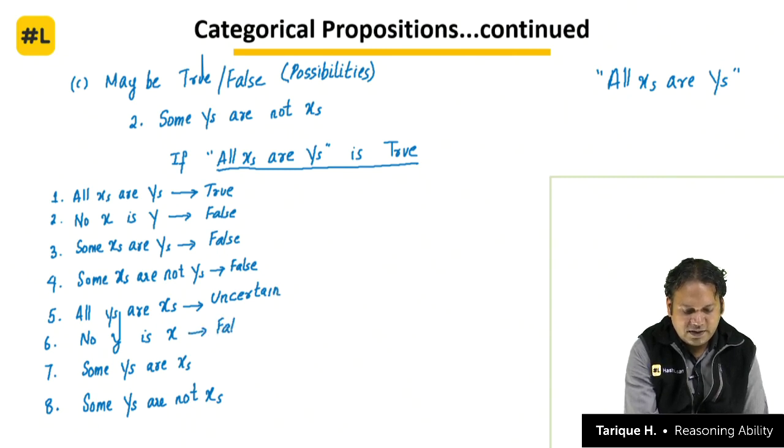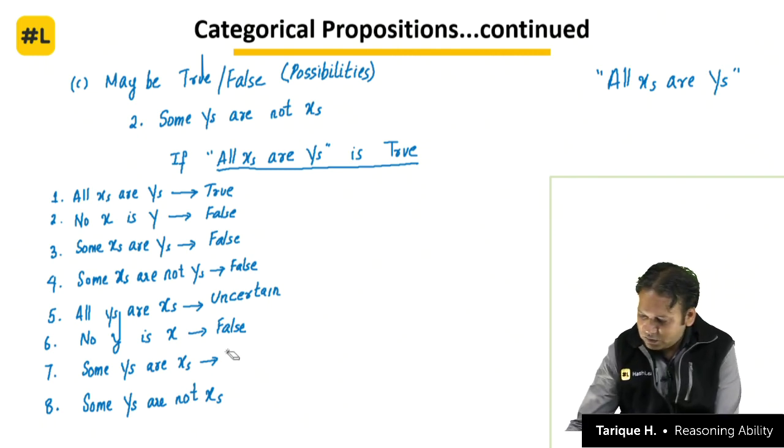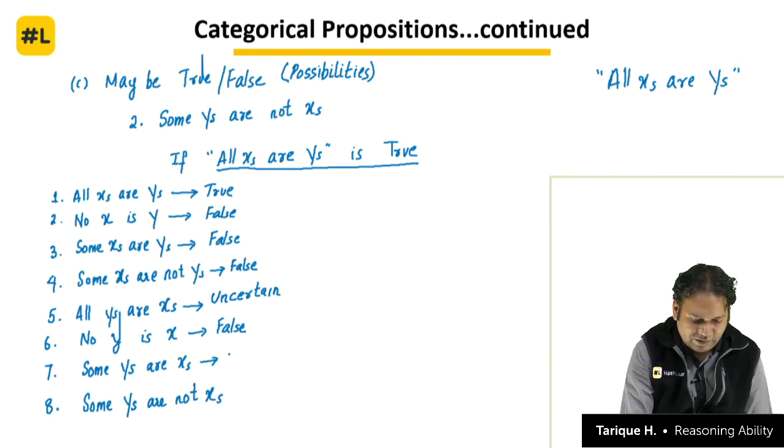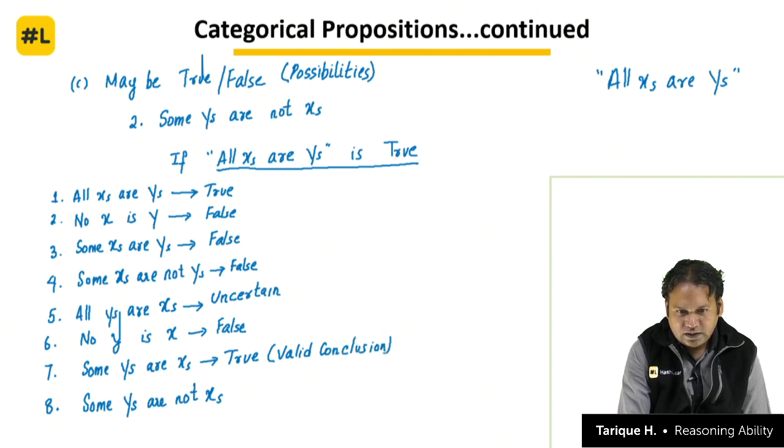Which statements are false? Which statements are true? Some y's are x's is the valid conclusion. So just note it here. Some y's are x's is true, and this is the valid conclusion of this particular case. And finally we have some y's are not x's, which is uncertain.